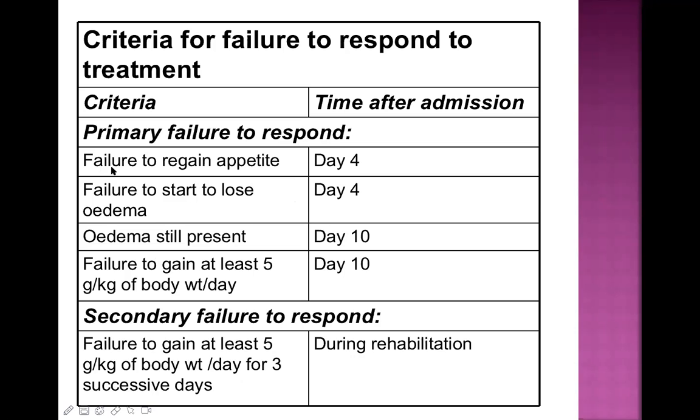Now let's discuss them. If the child failed to regain appetite by day 4 of admission, this is primary failure to respond. Maybe we have missed something. Maybe the infection was not treated. If the child failed to start to lose edema by day 4, especially a kwashiorkor and marasmic kwashiorkor child, they should lose edematous fluid first, then only they can gain weight later. If that doesn't happen by day 4, this is primary failure to respond.